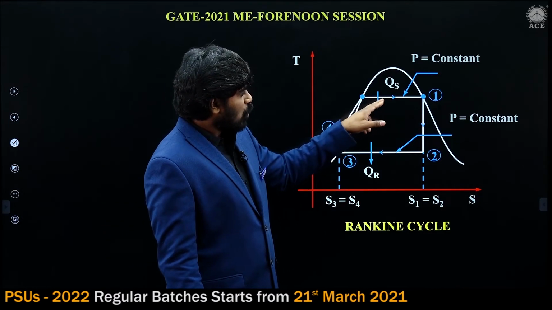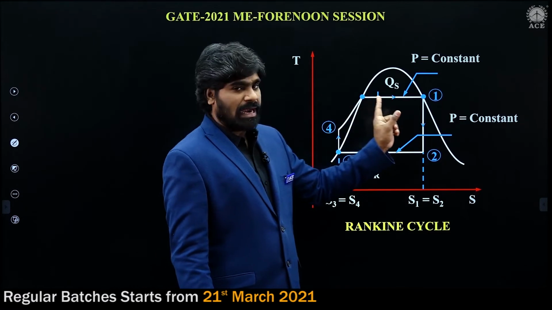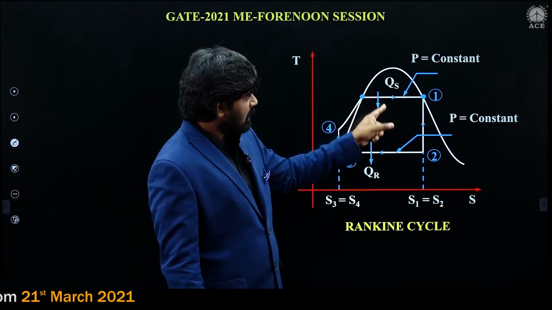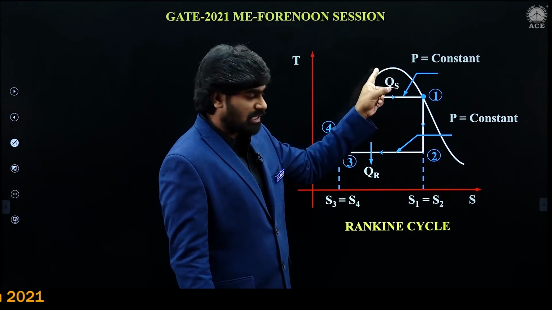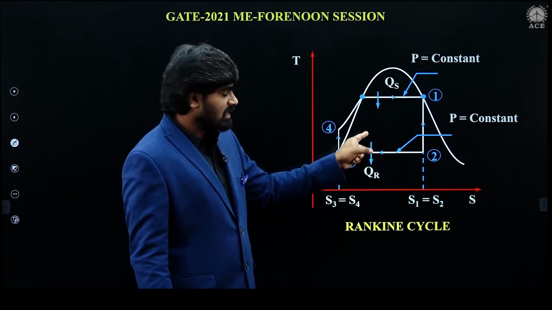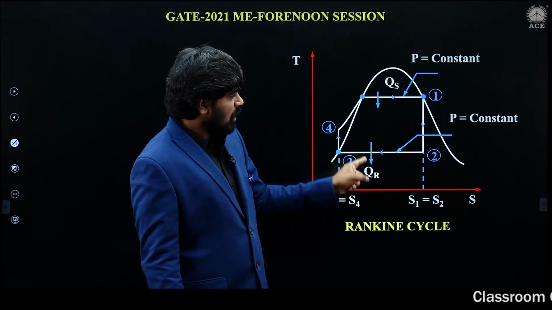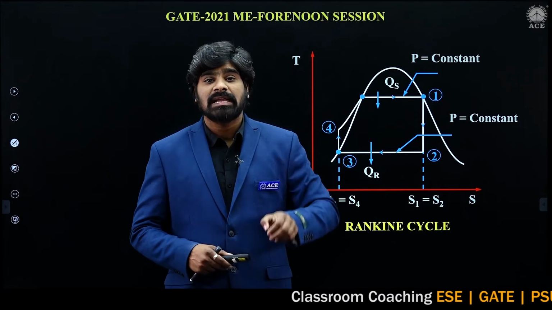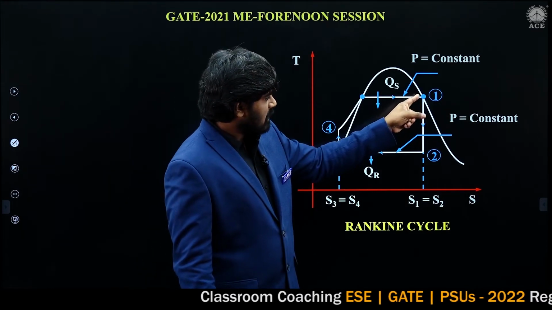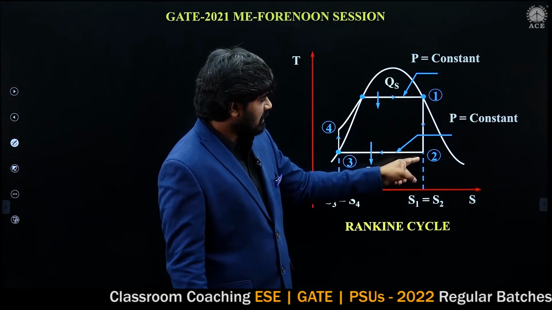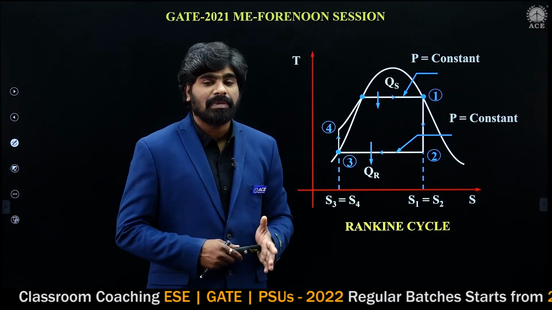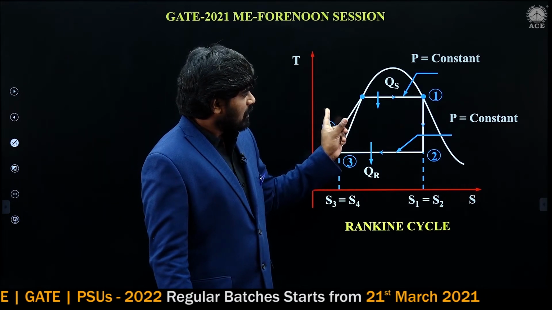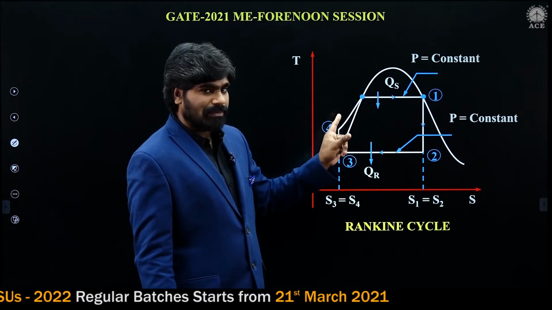Here two constant pressure, two reversible adiabatic. 4-1-2 is constant pressure heat supply, and 2-3 is constant pressure heat rejection. Heat supply and heat rejection take place at constant pressure. 1 to 2 is isentropic expansion in the turbine, and 3 to 4 is the isentropic pumping process in the pump.